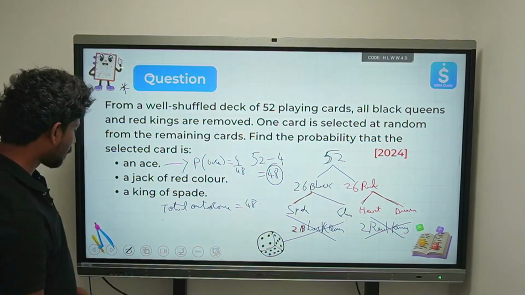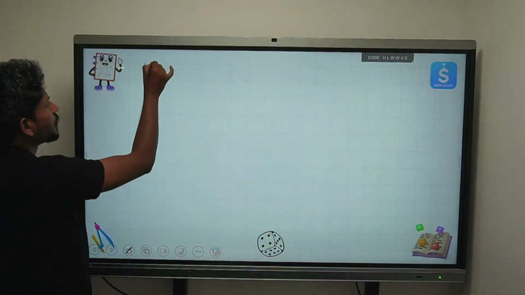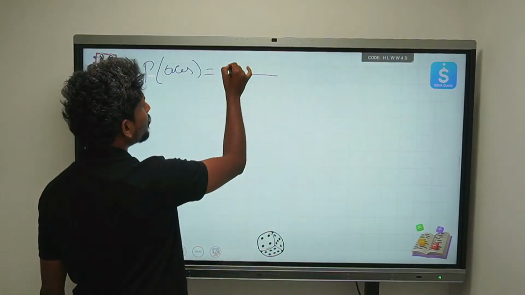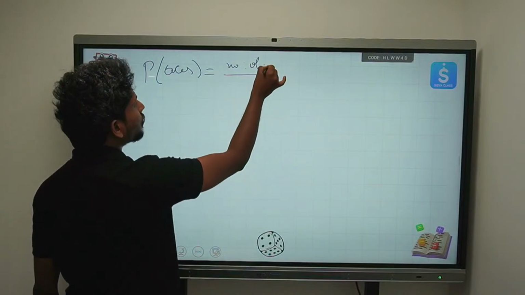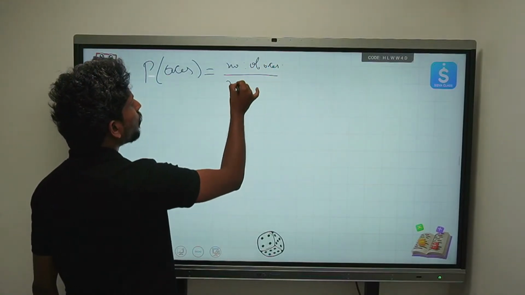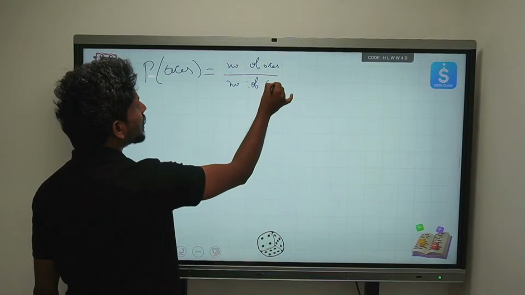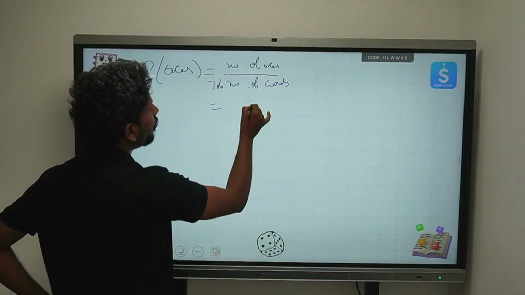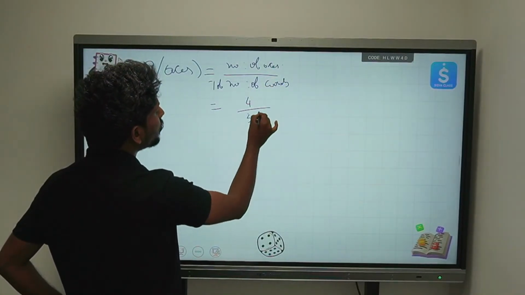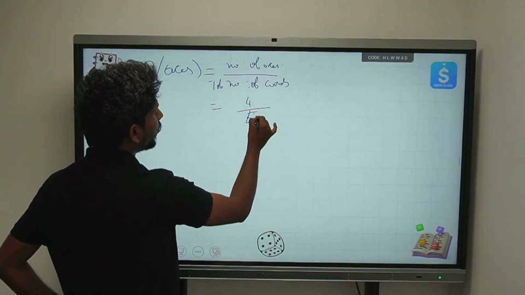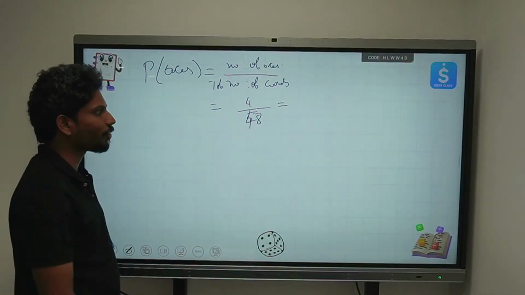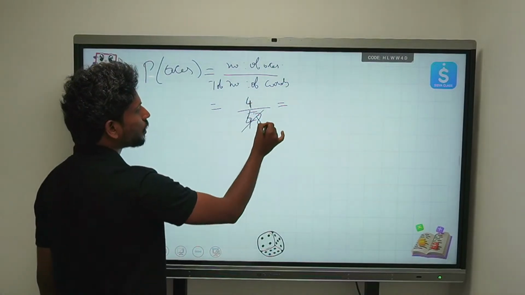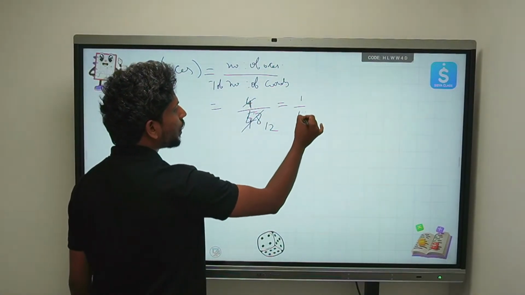Are you all getting it? So I'm just writing in the next picture. The probability of an ace is equal to the number of aces we have, so you write the number of aces here, over the total number of cards. How many aces do we have? 4, and the total number of cards is 48. Don't go with the flow of 52, because 4 cards have already been removed. So 4 12s are 48, and the answer is 1 by 12.